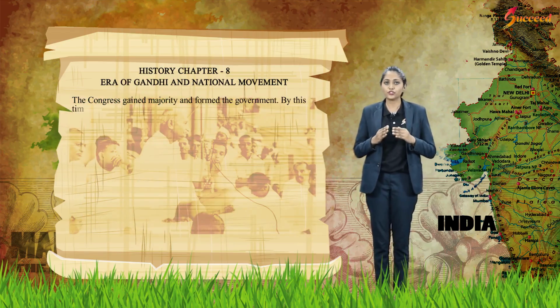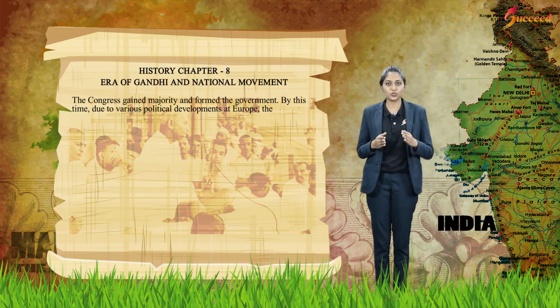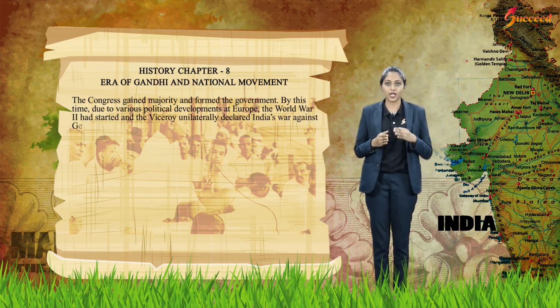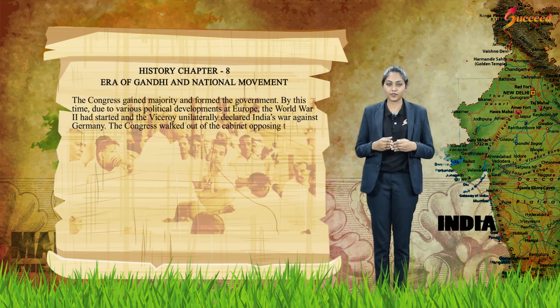By this time, due to various political developments in Europe, World War II had started and the Viceroy unilaterally declared India's war against Germany. The Congress walked out of the cabinet opposing this decision. Gandhiji declared individual satyagraha against the decision of the Viceroy.